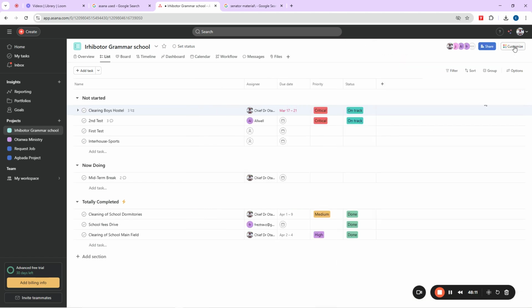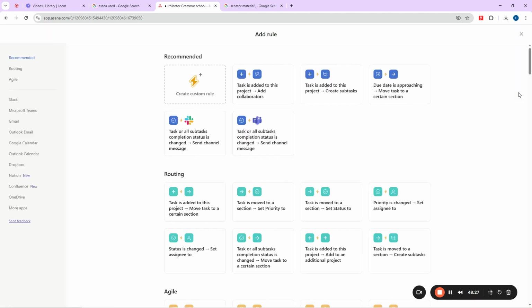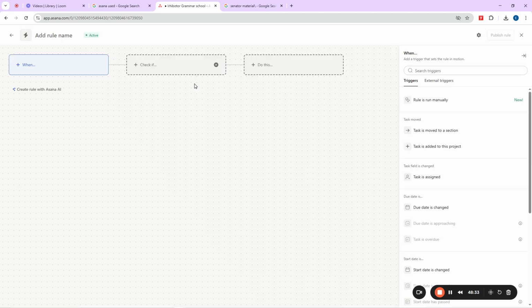Yes, and back to my automation again. So I'll click on customize. Can you see customize here? Click on customize now. And then you should focus on rules. This is rules here. You see, I already have one here before. So I'll click on add. So I'll add it now. Then, like I said before, I always like to start from scratch, right? So I can say, okay, create custom rule.